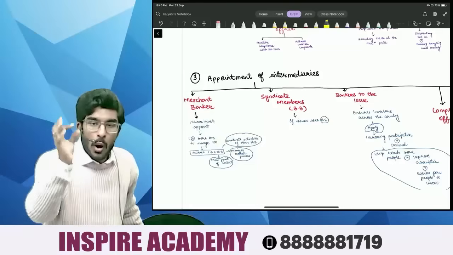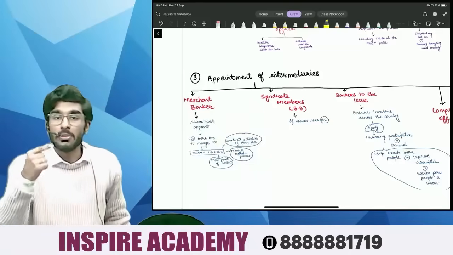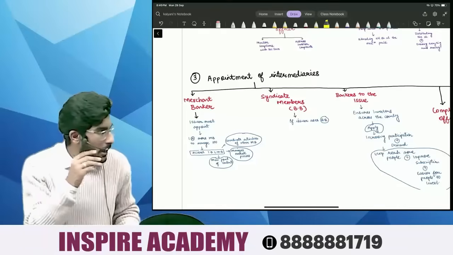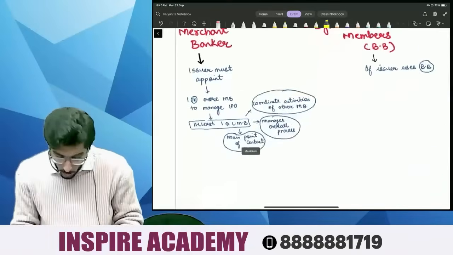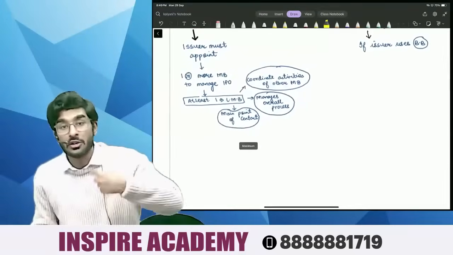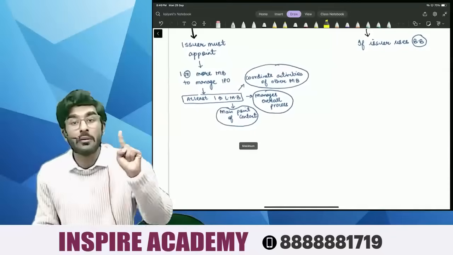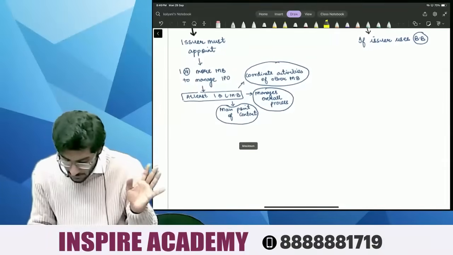But people, once the company has appointed 2 or 3 merchant bankers, it is the job of the company to choose one merchant banker as the lead merchant banker. Now what is the job of a lead merchant banker? It is the job of the lead merchant banker to coordinate with all the merchant bankers.